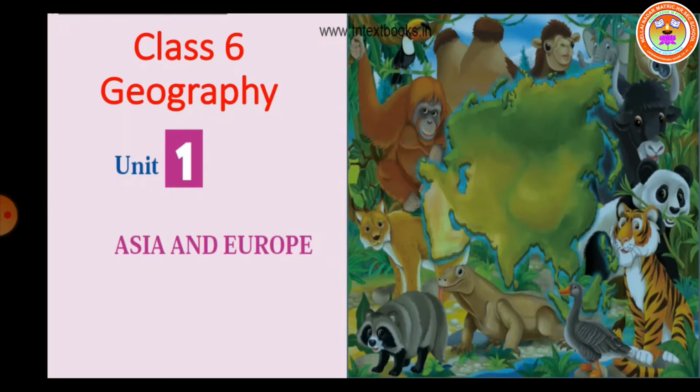In this lesson, we study about the location, boundaries, physical and political divisions of Asia and Europe. These 2 continents only we study in this lesson. The major rivers, climate and natural vegetation are highlighted in this lesson. It also explains how economic activities are determined by the resources.